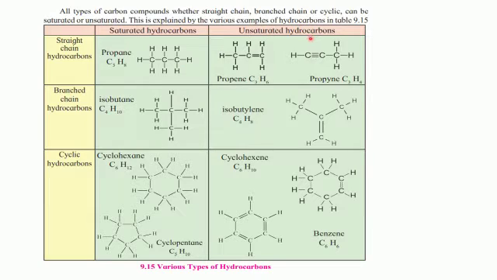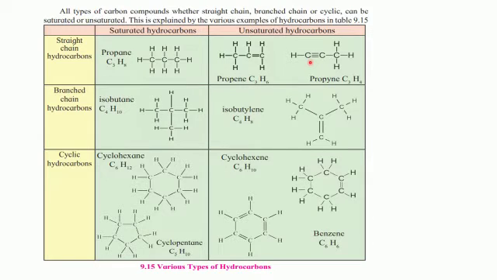Unsaturated hydrocarbons. Example is propene and propyne. So double and single bond both we have shown here. Propene formula is C3H6. Show the three carbon atoms in one straight line, but now there will be a double bond. Double bond has been shown here, and then the 6 hydrogen have to be distributed as per the requirement of each carbon atom.